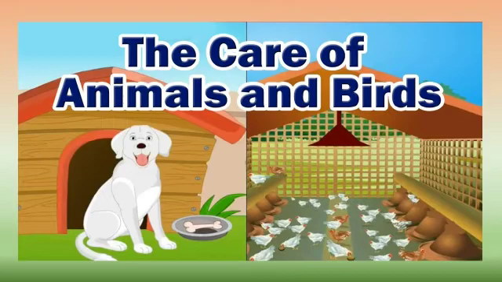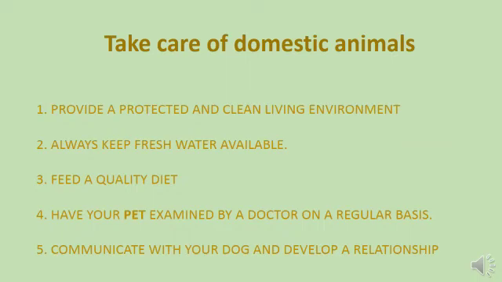And what is our prime duty? Our prime duty towards animals is to take care of them, whether they are pet animals or domestic animals. Now, how can we do this? How can we help the animals? Firstly, we should provide them a clean and safe environment to live. It means the place where they are living should be clean and safe for them so that they are not eaten by other animals or hurt by any means.